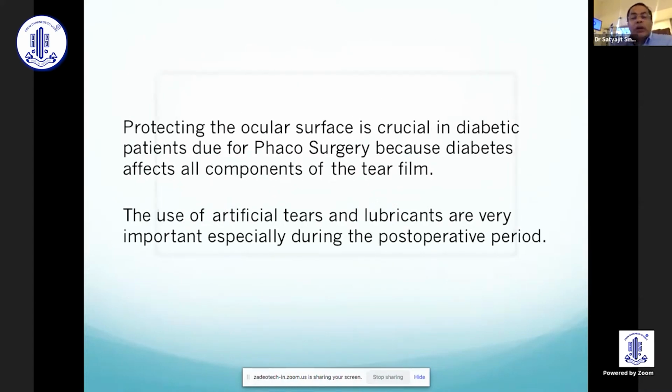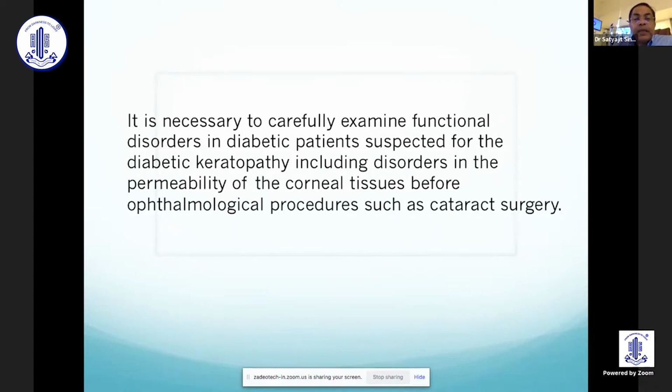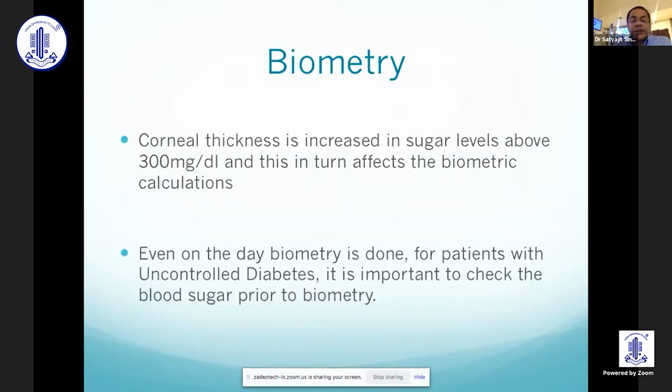Now, protecting the ocular surface is crucial in diabetic patients due for phacosurgery because diabetes affects all the components of the tear film. The use of artificial tear lubricants is very important, especially during the post-operative period. It is necessary to carefully examine functional disorders in diabetic patients suspected of diabetic keratopathy, including disorders in the permeability of the corneal tissue, before ophthalmological procedures such as cataract surgery.